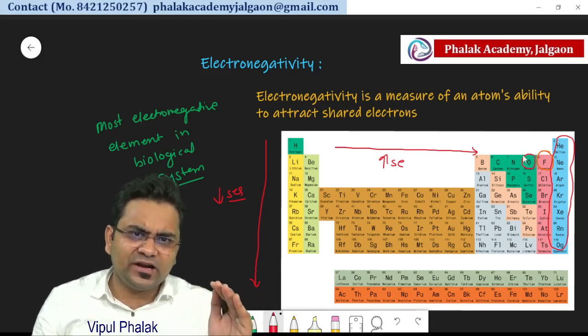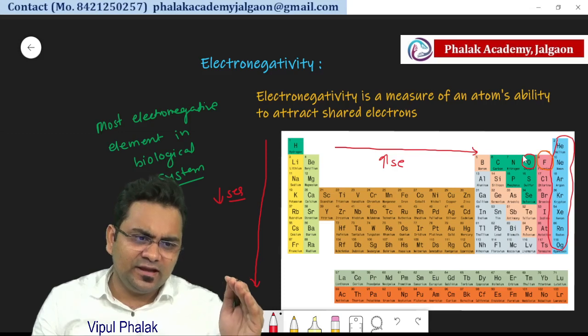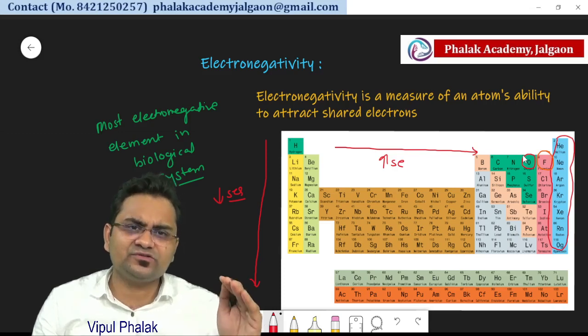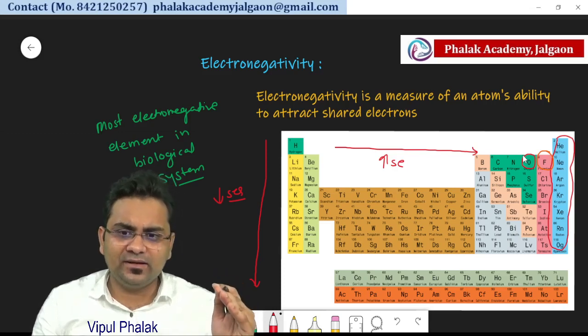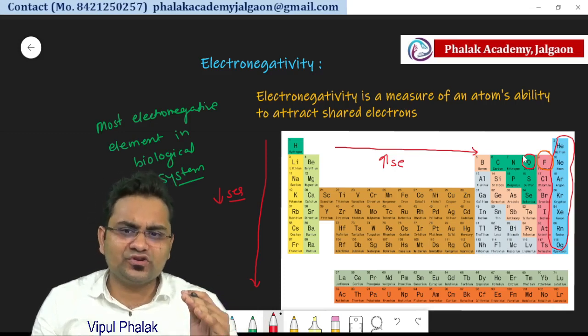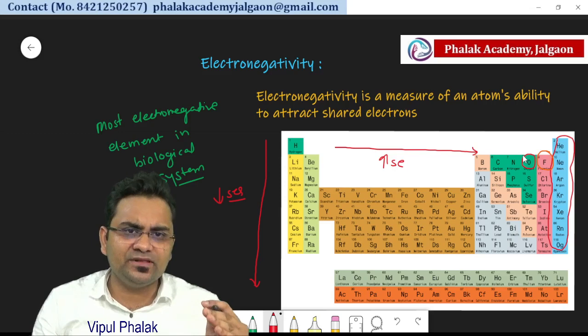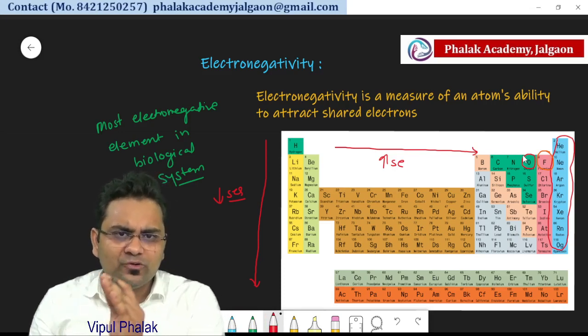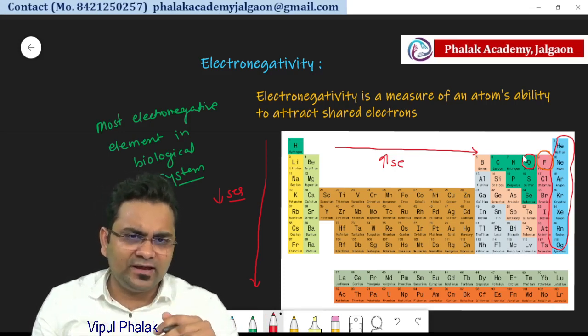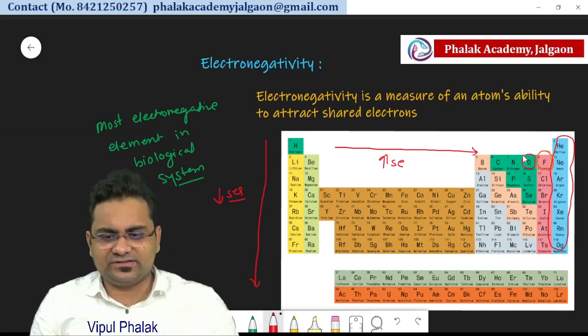So the most electronegative element in this periodic table will be fluorine, but when we consider the biological system, it will be oxygen. So this is about electronegativity. There is a very simple rule: when we go from left to right, electronegativity increases, and top to bottom it decreases.